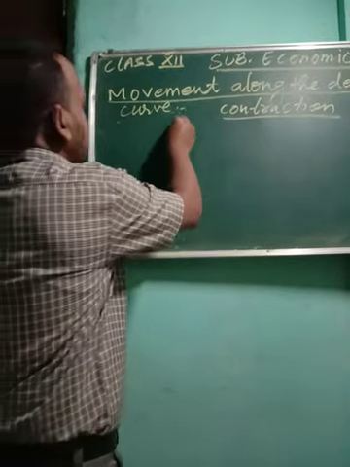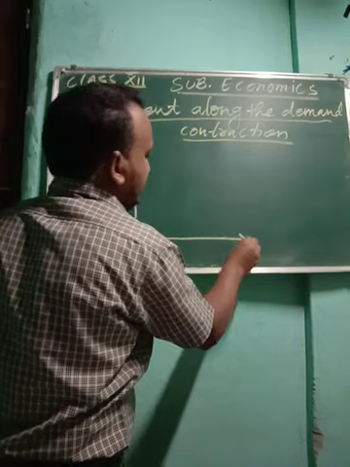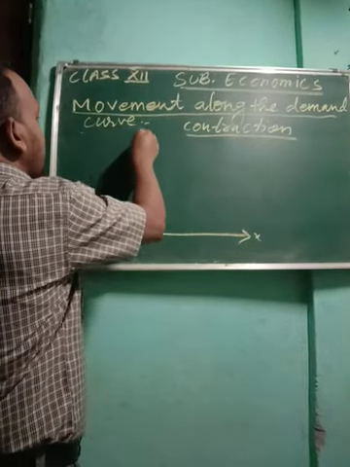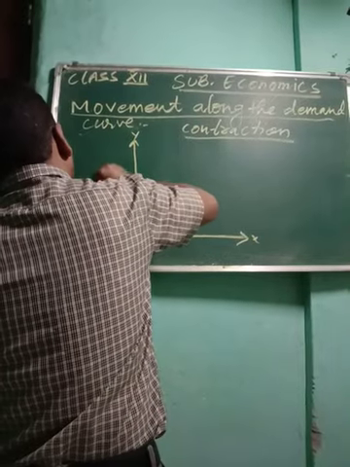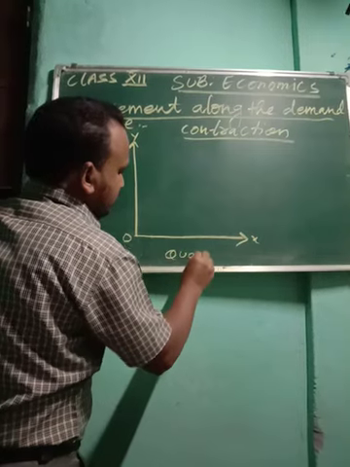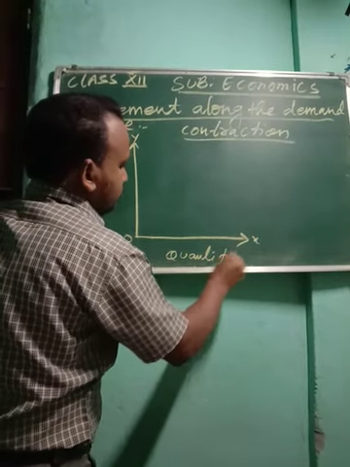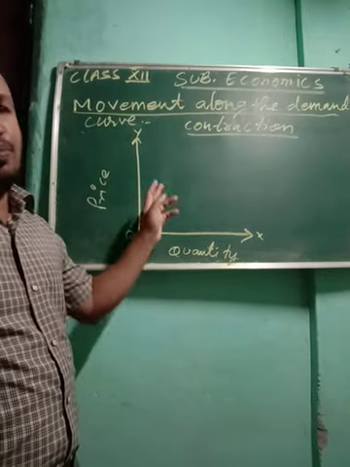Please look at the diagram, a similar type of diagram. In the same way you will draw it. On this side, the x-axis is your price, and the y-axis is your quantity. In expansion we have taken two prices and two quantities.